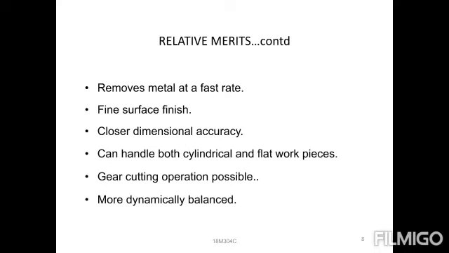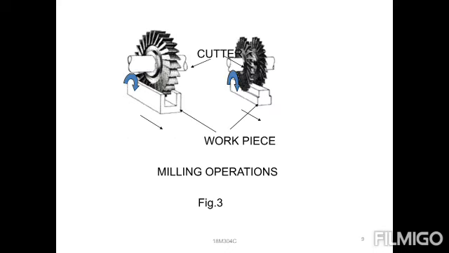Then you can observe the next one is the figure showing which types of operations we can perform in milling. In the first figure, a cutting tool is provided on the workpiece. The cutter acts as a material remover. Maximum material is removed, and it is used for slotting type of operation. Observe, slotting, not groove. Maximum material is removed from the workpiece in a slot way.